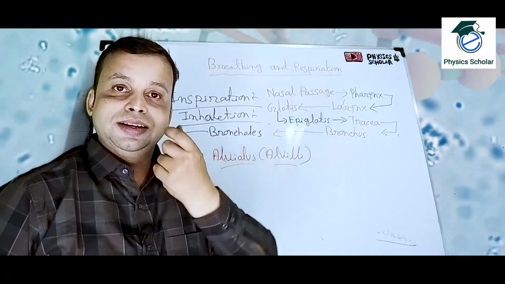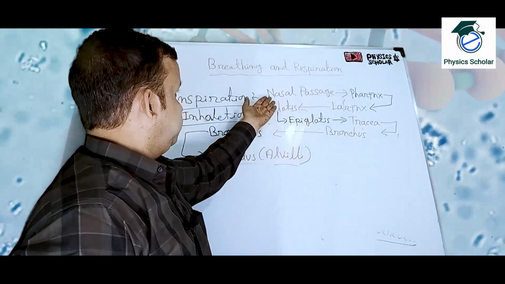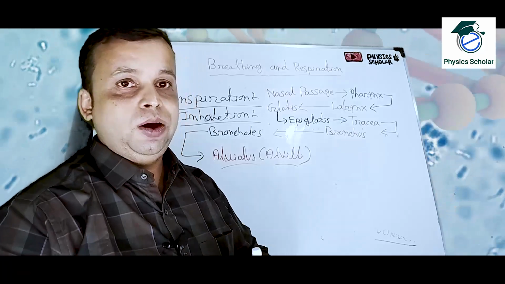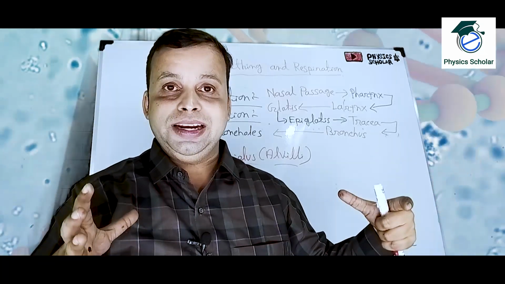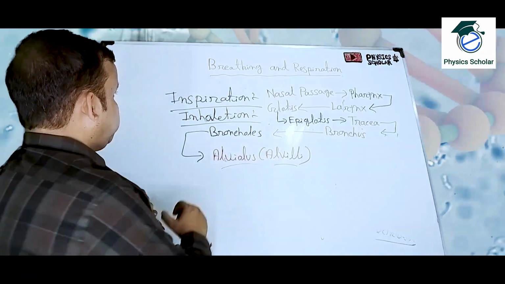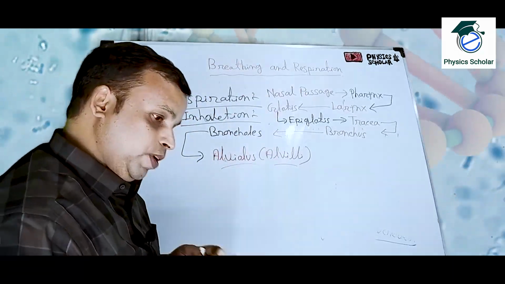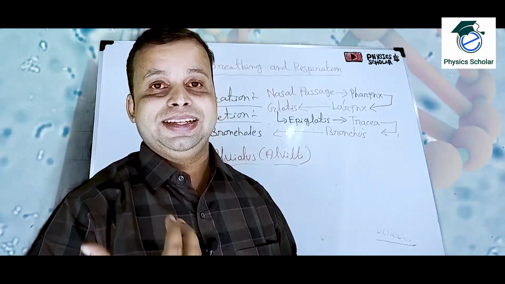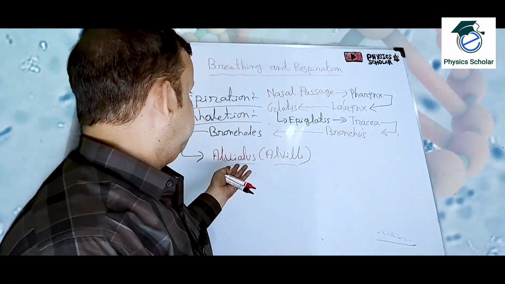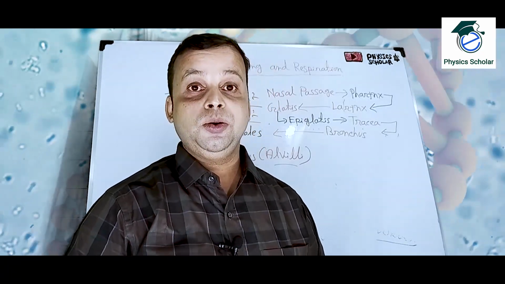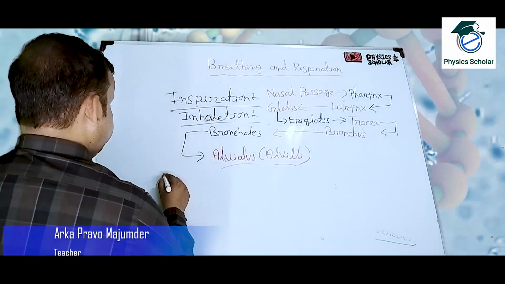Okay, so this is the path of the air from the nasal passage to the alveolus. So now as the lungs are in an expanded condition, the air will enter in this path in the process of inspiration. So the inspiration process, to take the air from the atmosphere to the lung or up to the alveolus, is completed. Clear? Now what is the next process? Expiration.